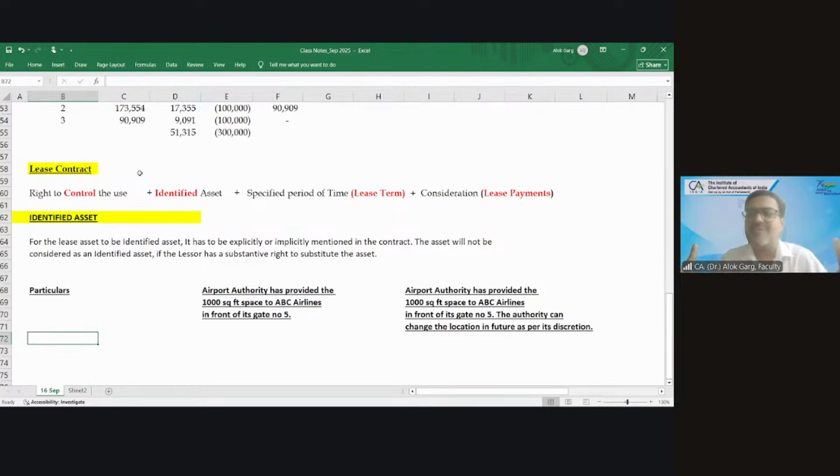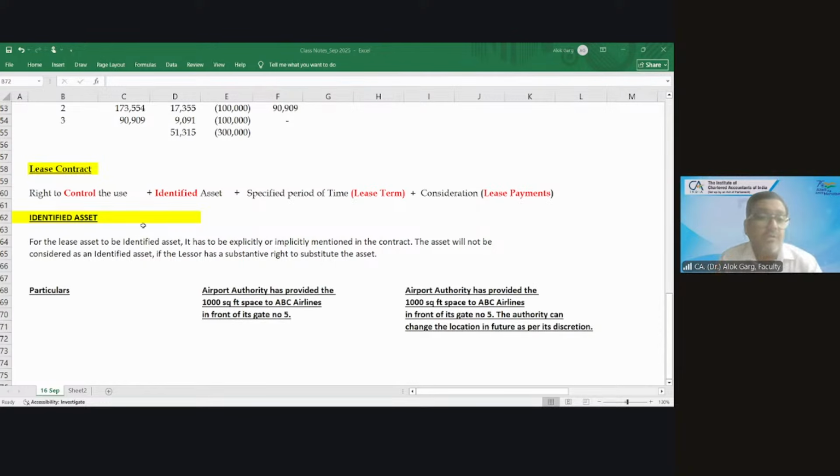Just guess. Yes or no? Okay, let me give you more information. If a particular shop is given to a particular airline for a particular period, then that is an identified asset. If the airline is given a shop for one year and the shop is changed to another in the next year, then the control is with the airport authority, and that is not an identified asset.